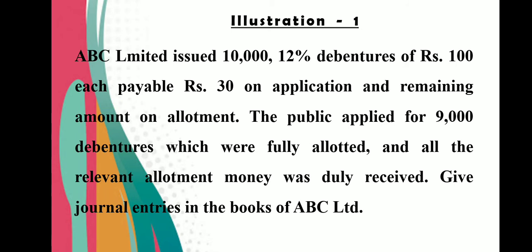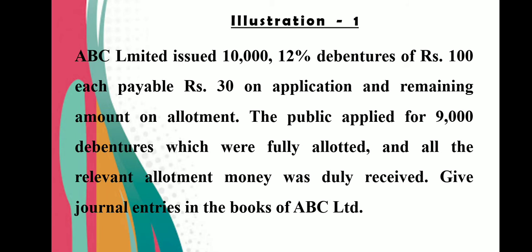Now let us try to understand this exercise. ABC Limited issued 10,000 12% debentures of rupees 100 each, payable on application rupees 30 and remaining amount on allotment. So face value is 100, on application 30 rupees.